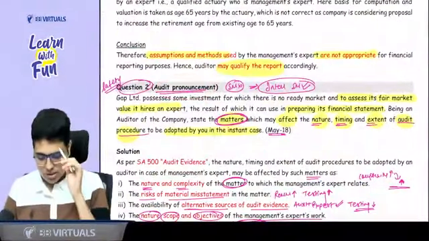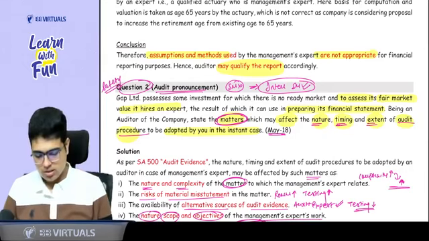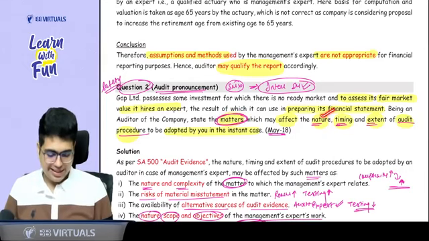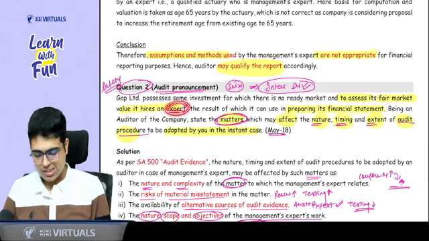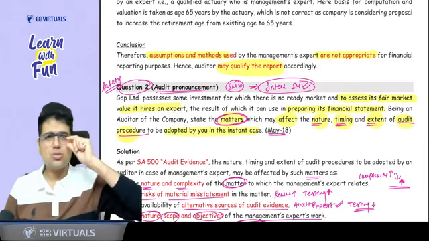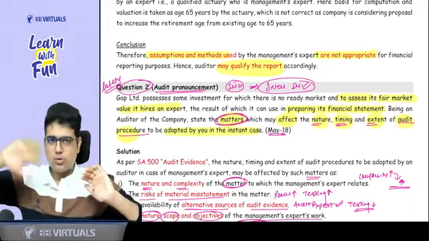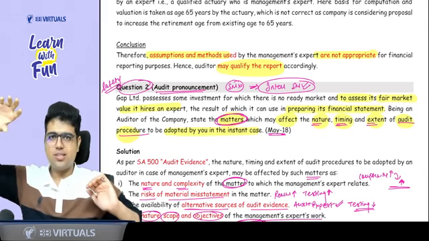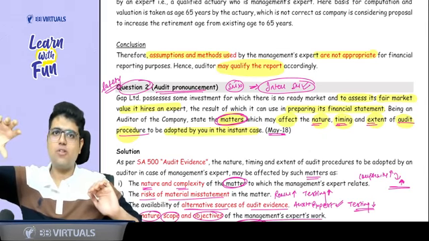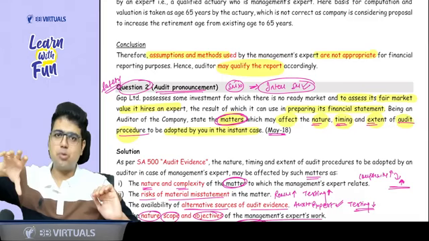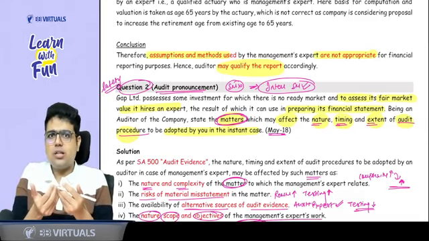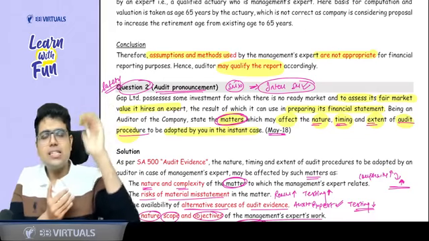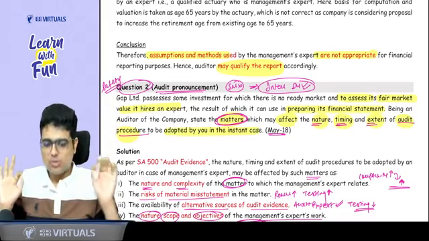So this is the question from audit pronouncement that I am discussing. This question asks you a direct question: what are the matters that can affect nature, timing, and extent of audit procedures when you are using the work of a management expert? Basically, when the auditor is using the work of a management expert, the audit procedures we know are: understand the expert's competence, capabilities and objectivity, then understand the work of the expert, and evaluate whether the work is appropriate as audit evidence. Those 3 procedures we studied. But when you are performing these procedures, what are the matters that affect the nature, timing, and extent of procedure? Those matters we are going to discuss now.